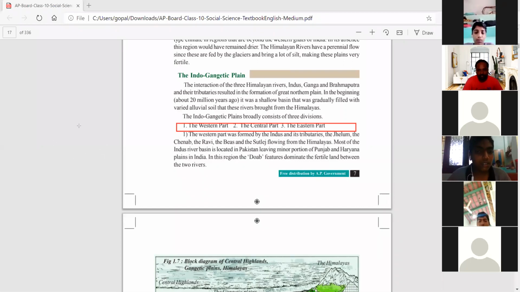These are very fertile lands. We can grow any kinds of crops we want. That's why the Indo-Gangetic plains are very rich in soil fertility, with nutrients, so they can grow any kind of crops. That is about the Indo-Gangetic plains. And next, any more doubts?